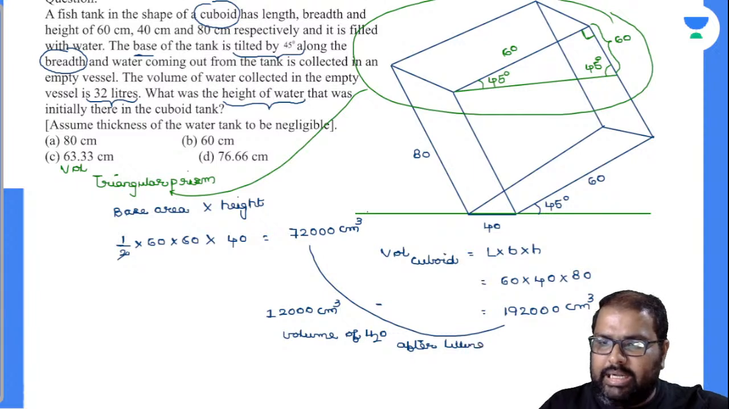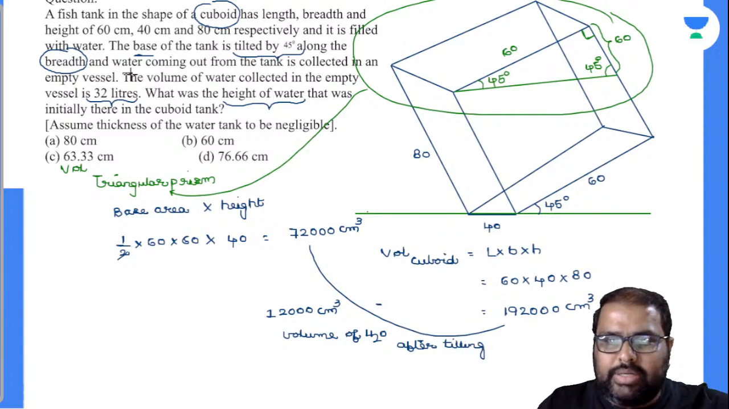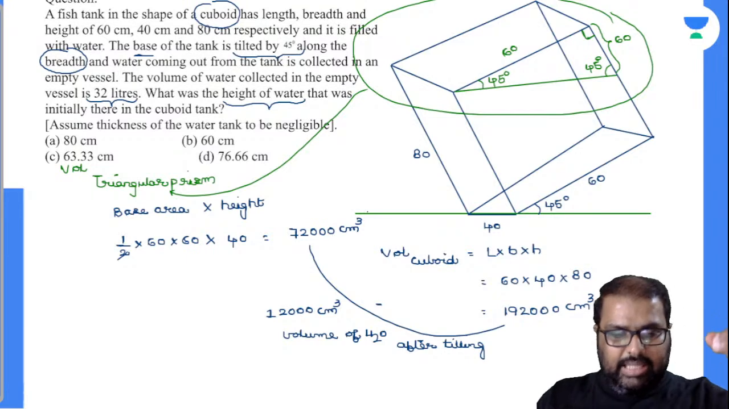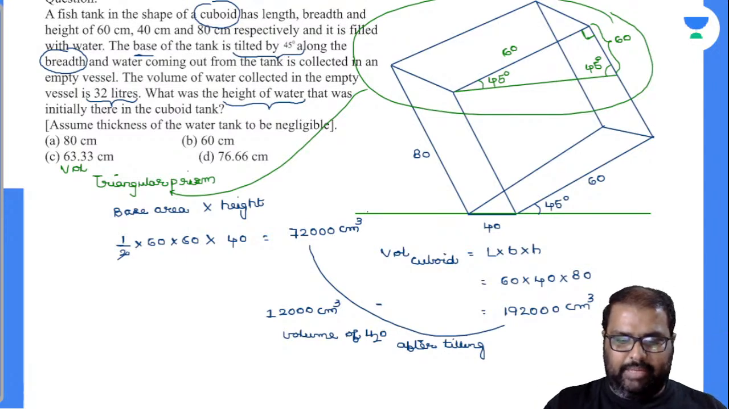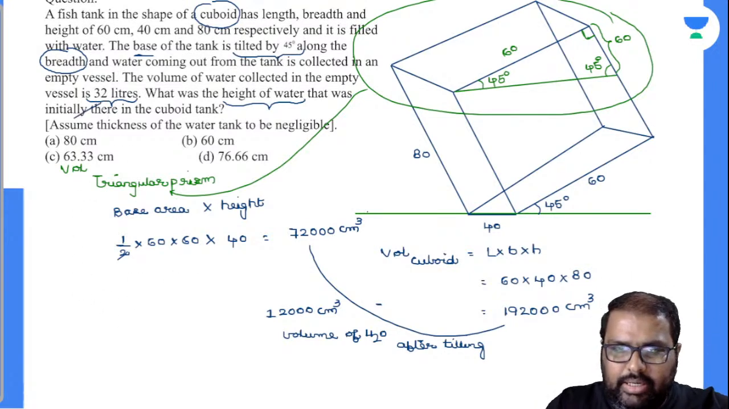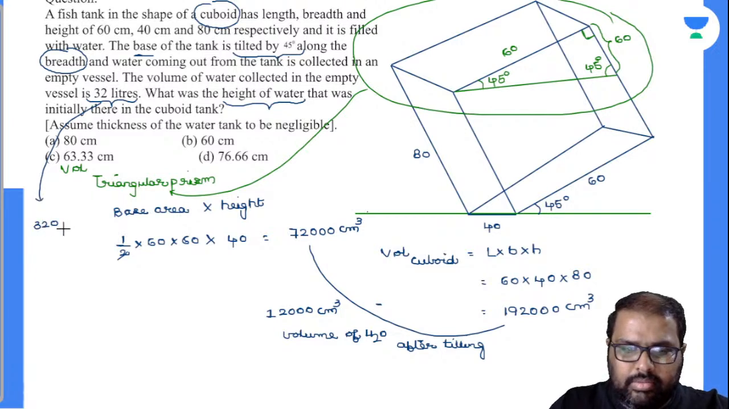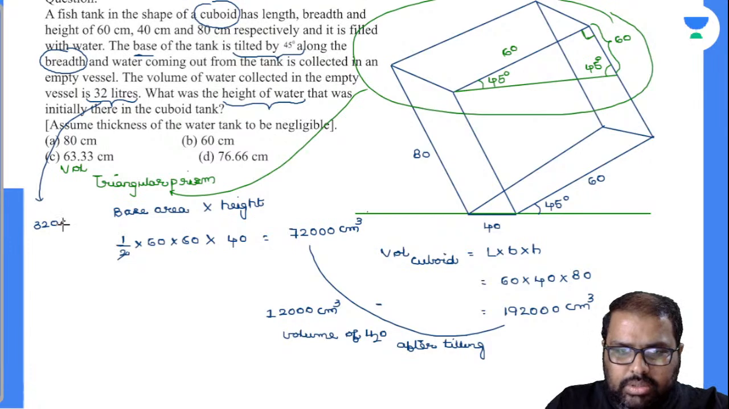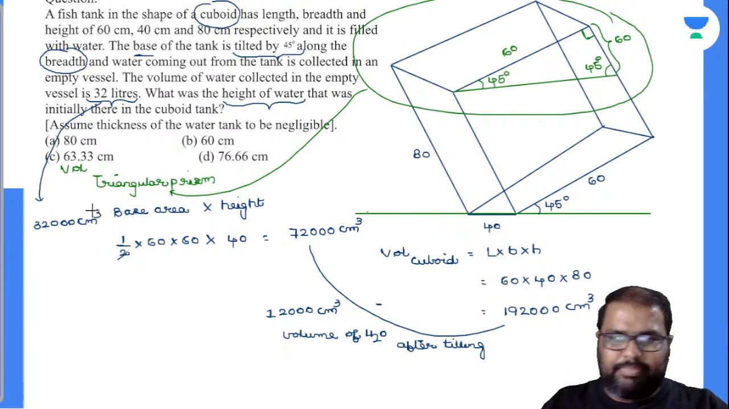आप कितना water tilt किया, right? So it is 32 liters. I will convert this 32 liters into centimeter cube, right? अब देखो बेटा, so 32 liters, can I write this as 32,000 centimeter cube? Yes.